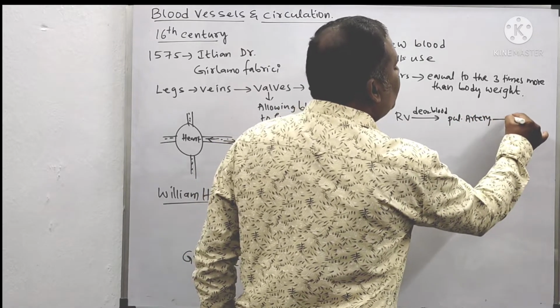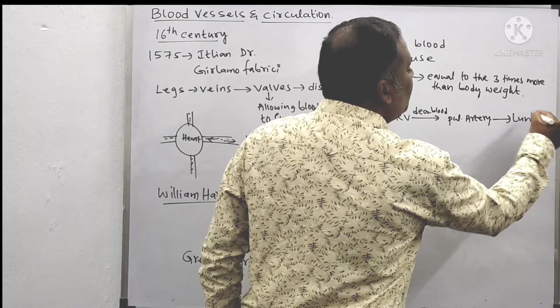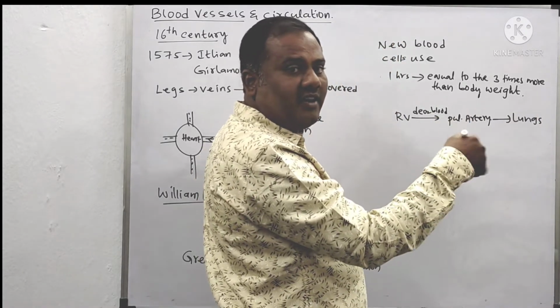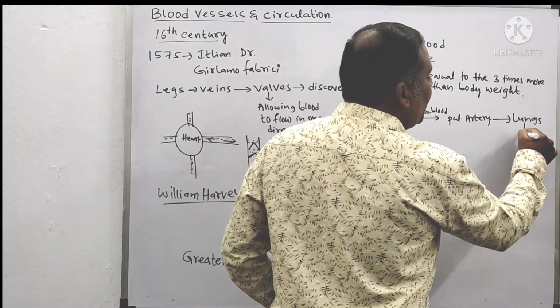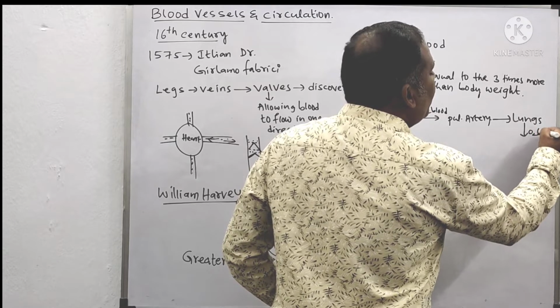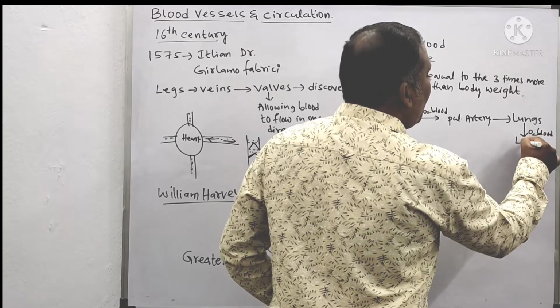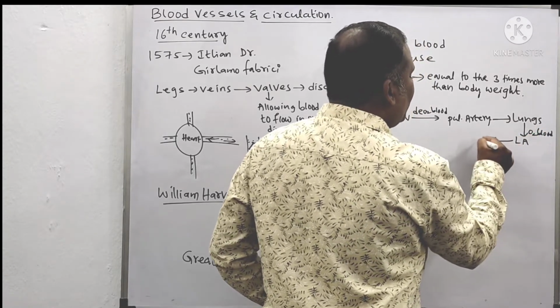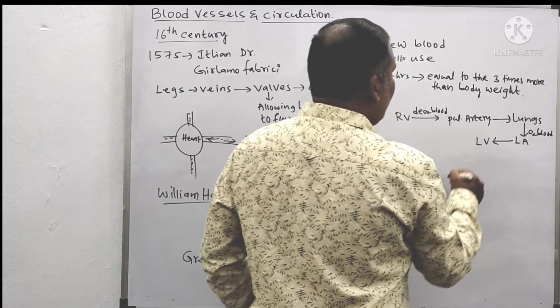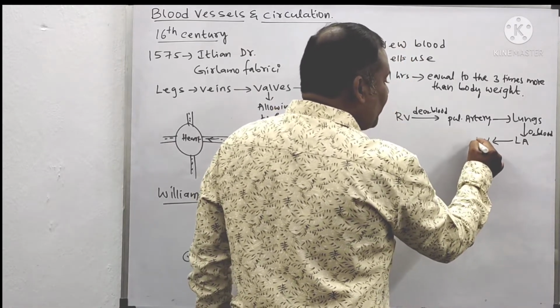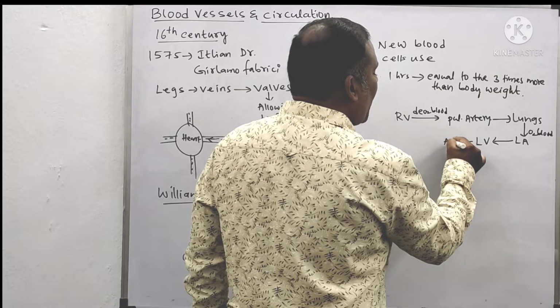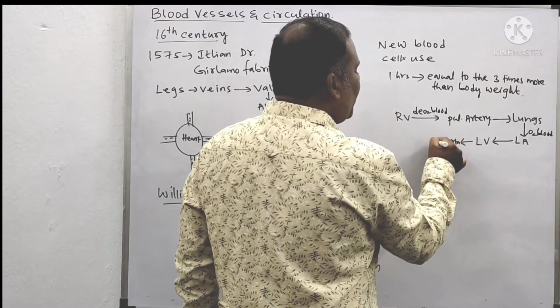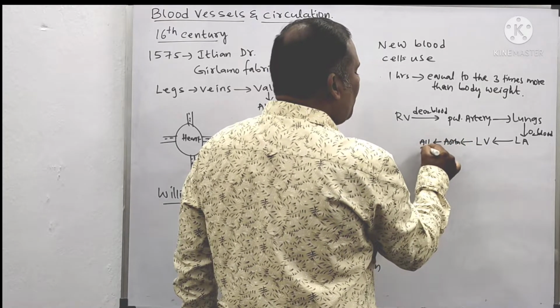From the pulmonary artery the deoxygenated blood is going to the lungs. The lungs convert the deoxygenated blood into oxygenated blood. That oxygenated blood goes into the left auricle, then into the left ventricle. From the left ventricle it goes into the aorta. Then from the aorta it goes to all the parts of the body.